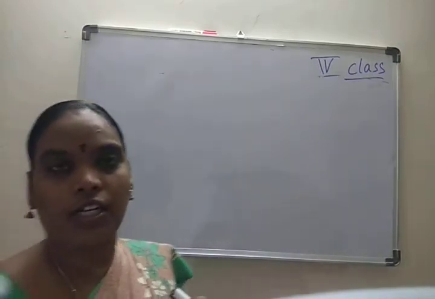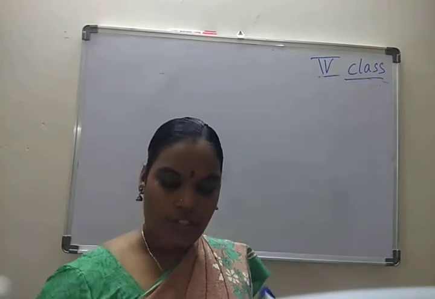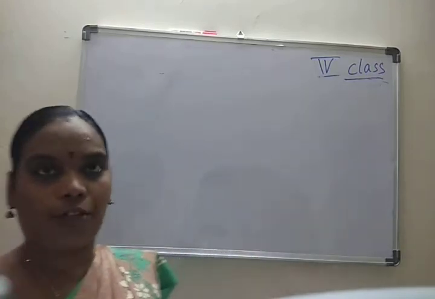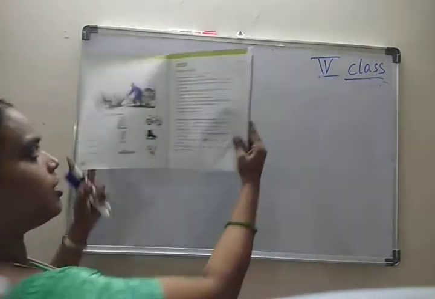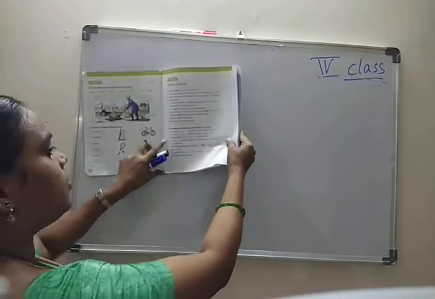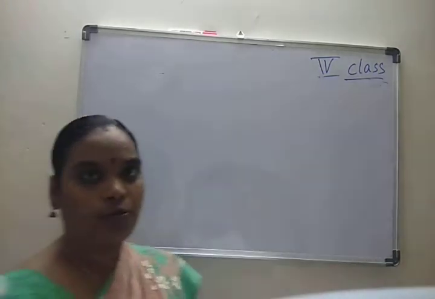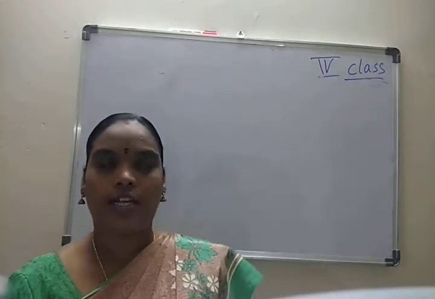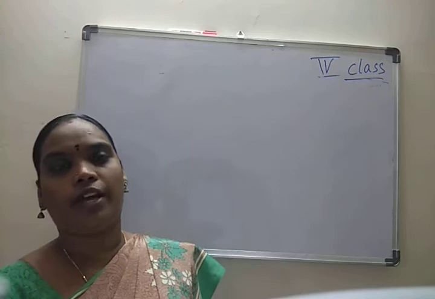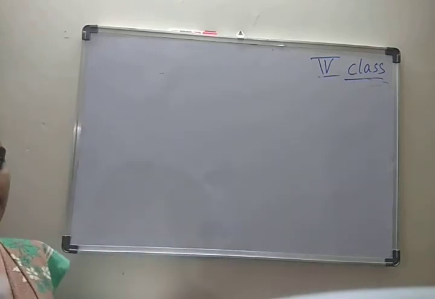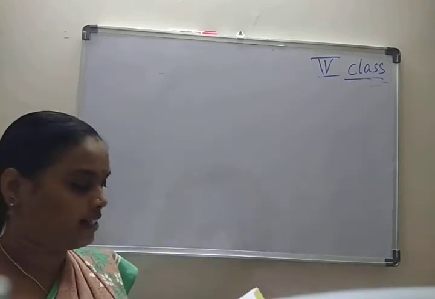This is about your grammar part. Do you want more information about that? In your textbook, page number 15. If you don't have the textbook, we are already sending the pages we have covered. So you have to see those, read once, and write the exercise.